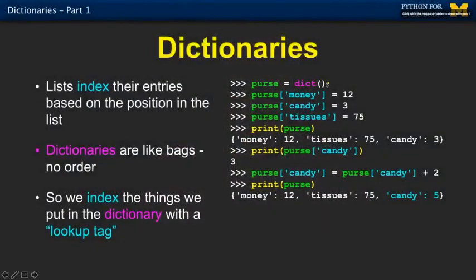And so here we're going to make a dictionary, and this is a constructor that basically says, make me an empty dictionary object. If we're doing this with a constant, we just use curly braces. Curly braces are for dictionaries. So purse is a variable of type dictionary, and it now has nothing in it. Whereas in the list we had to append stuff, we use the index operator on the left-hand side of an assignment statement to indicate the key. So this ends up being the value, and this is the key value pair.